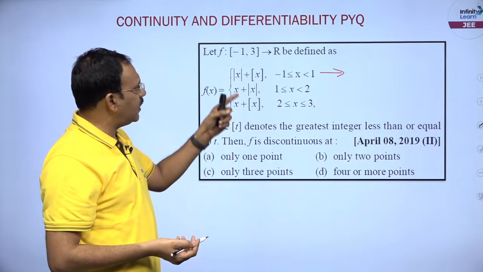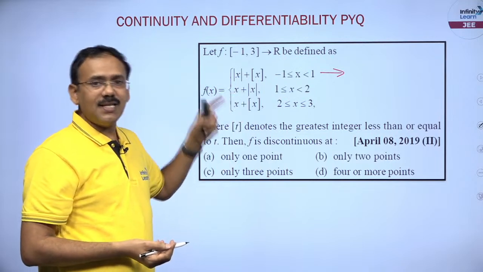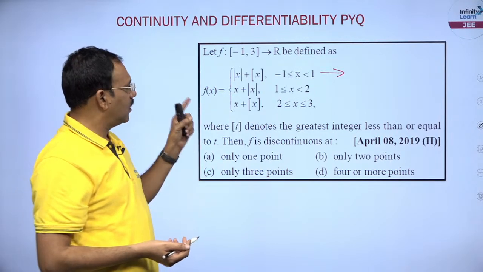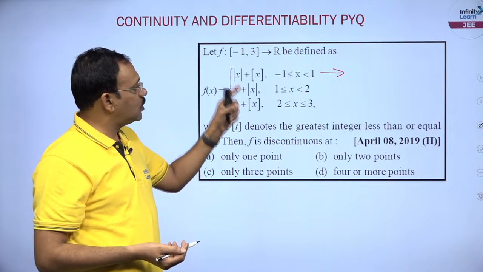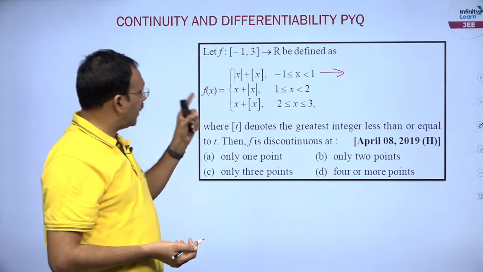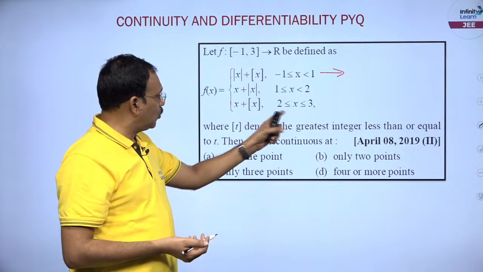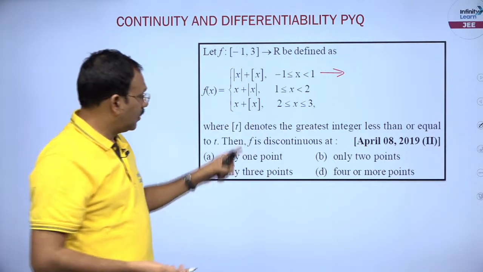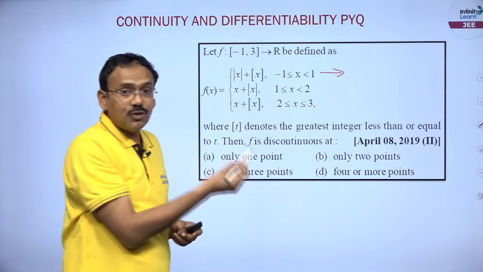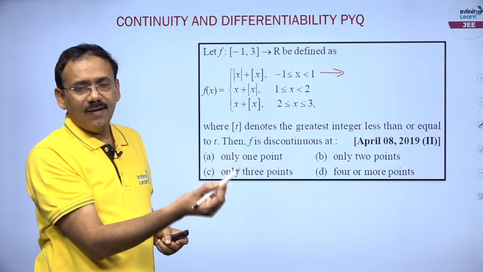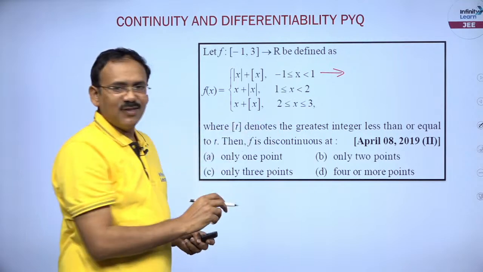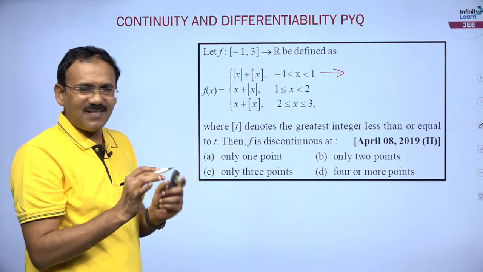So, definitely it is to be split into cases, minus 1 to 0, 0 to 1, and again 1 to 2, because mod x is anyhow positive, here 2 to 3. Be careful, step x definition is closed 2 to open 3, and 3 is different. This is why we split carefully, friends.